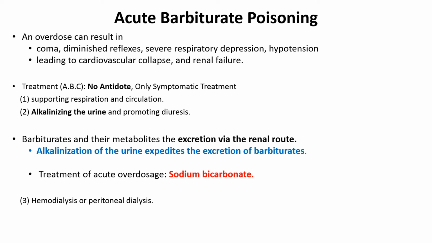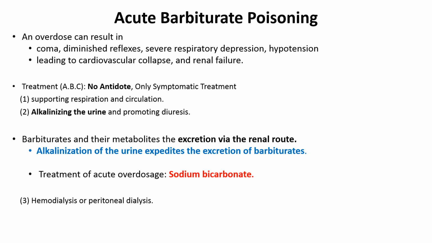One pharmacokinetic property that we can utilize: if we alkalize the urine, it will increase the excretion of barbiturate. So if we use sodium bicarbonate to alkalize the urine, we can increase the excretion of barbiturate and their metabolite through the urine.